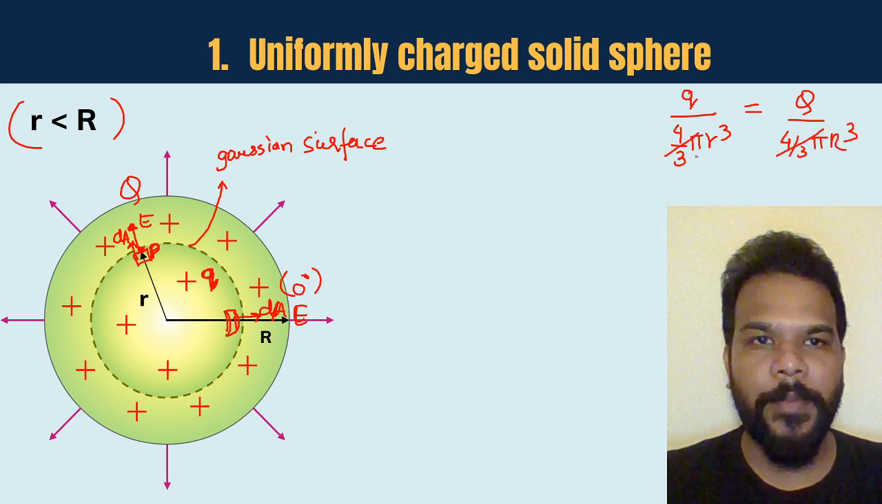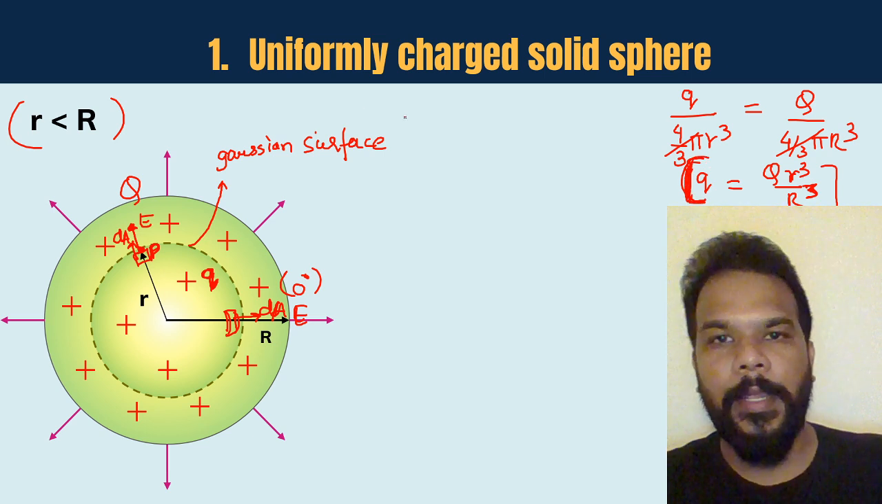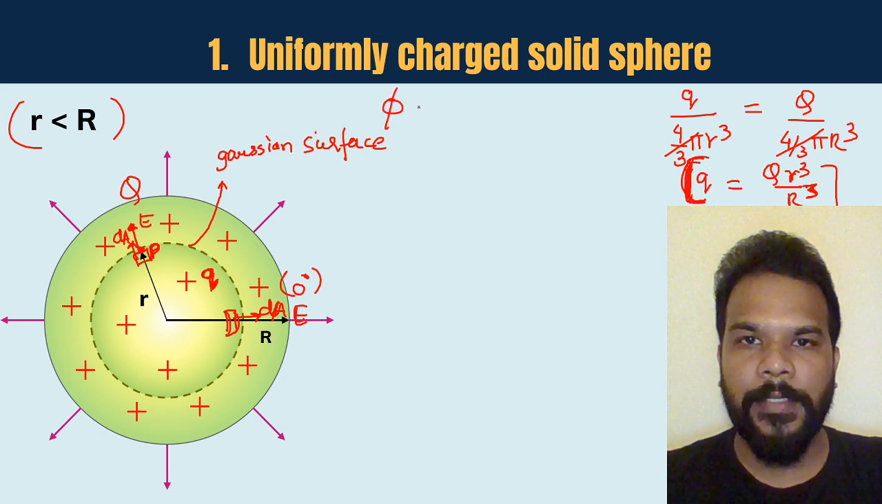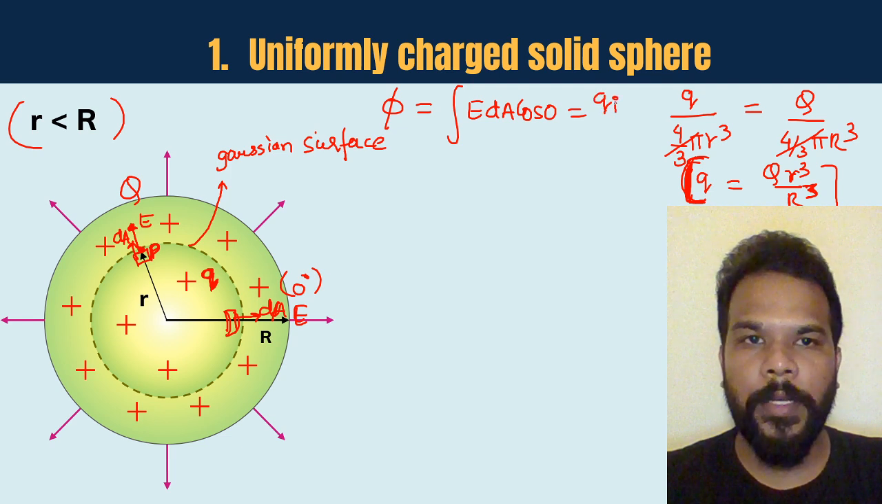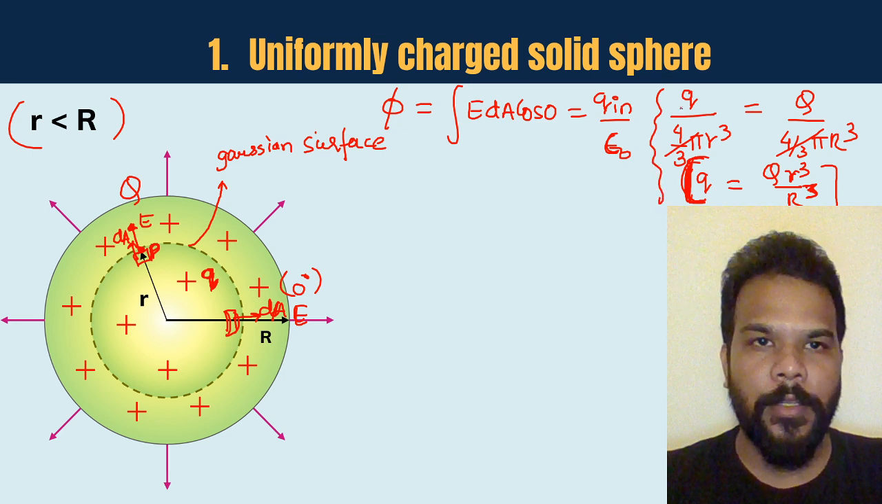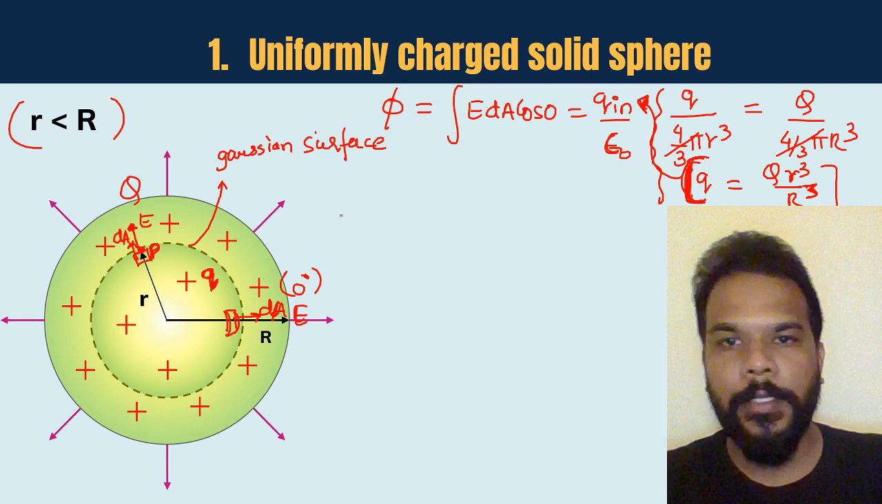So 4 by 3 pi gets cancelled and small q comes out to be Q r cube divided by capital R cube. Okay, so that's basically the amount of charge which is enclosed inside the Gaussian surface. And now we'll write the flux as the integral of E into dA into cos of 0, which is equal to Q enclosed by epsilon naught. And how much is Q enclosed, guys? Q enclosed is nothing but this small q only. Okay, so let's do that.